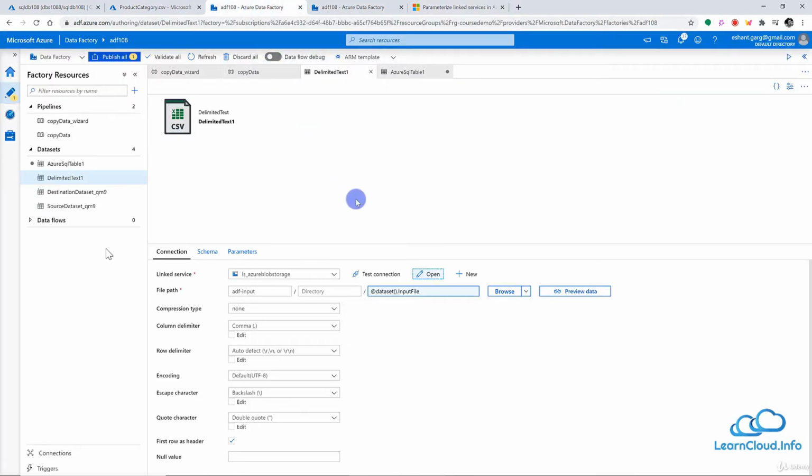The concept is clear: what is parameterization and why we use it, so that we can dynamically pass values at runtime, and we can use those values to dynamically change the file name and other properties of the source and the destination. Or in fact, later we will see we can use parameterization in the data flow transformation also. So that's it for this lesson. I hope now you have a better understanding of parameterization. Thank you.